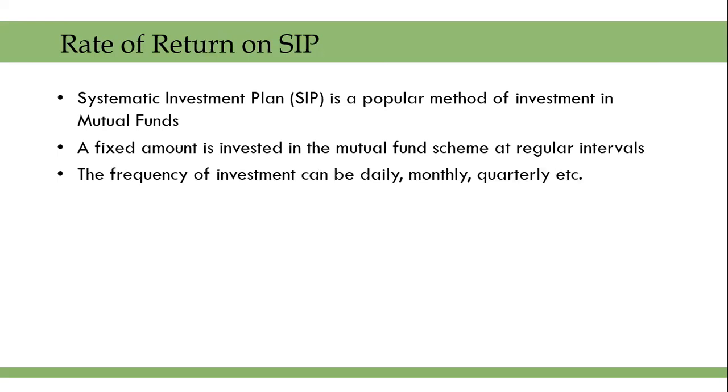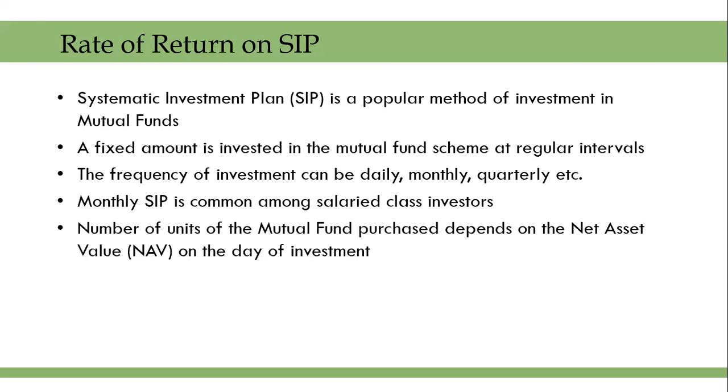The frequency of investment can be daily, monthly, quarterly, etc. The monthly SIP is very common and popular among salaried class investors. And SIP is considered to be a beautiful investment for salaried class investors who do not have time and expertise for direct investment in equity markets.